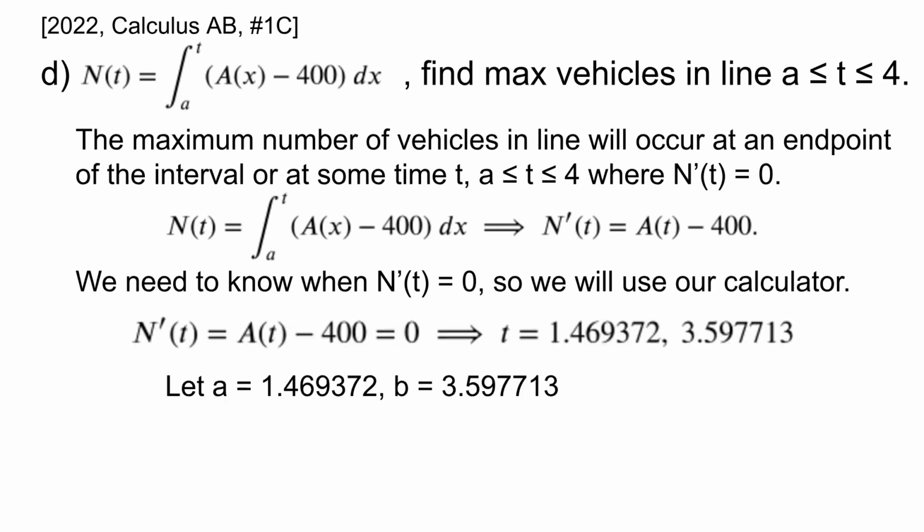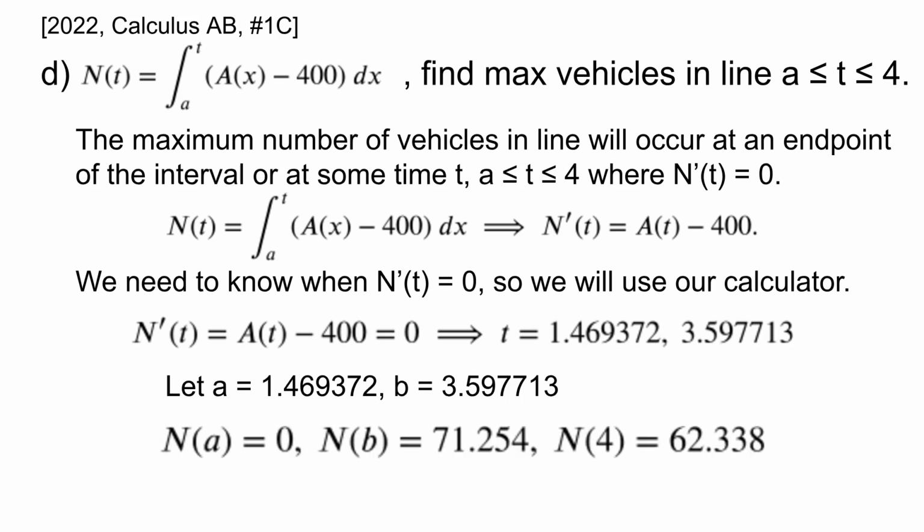So N prime of t equals A of t minus 400 equals 0 implies that t is equal to 1.469372 or 3.597713. And for the purposes of this question, we're going to define a to be the first value, 1.469372, and we're going to define b to be 3.597713.